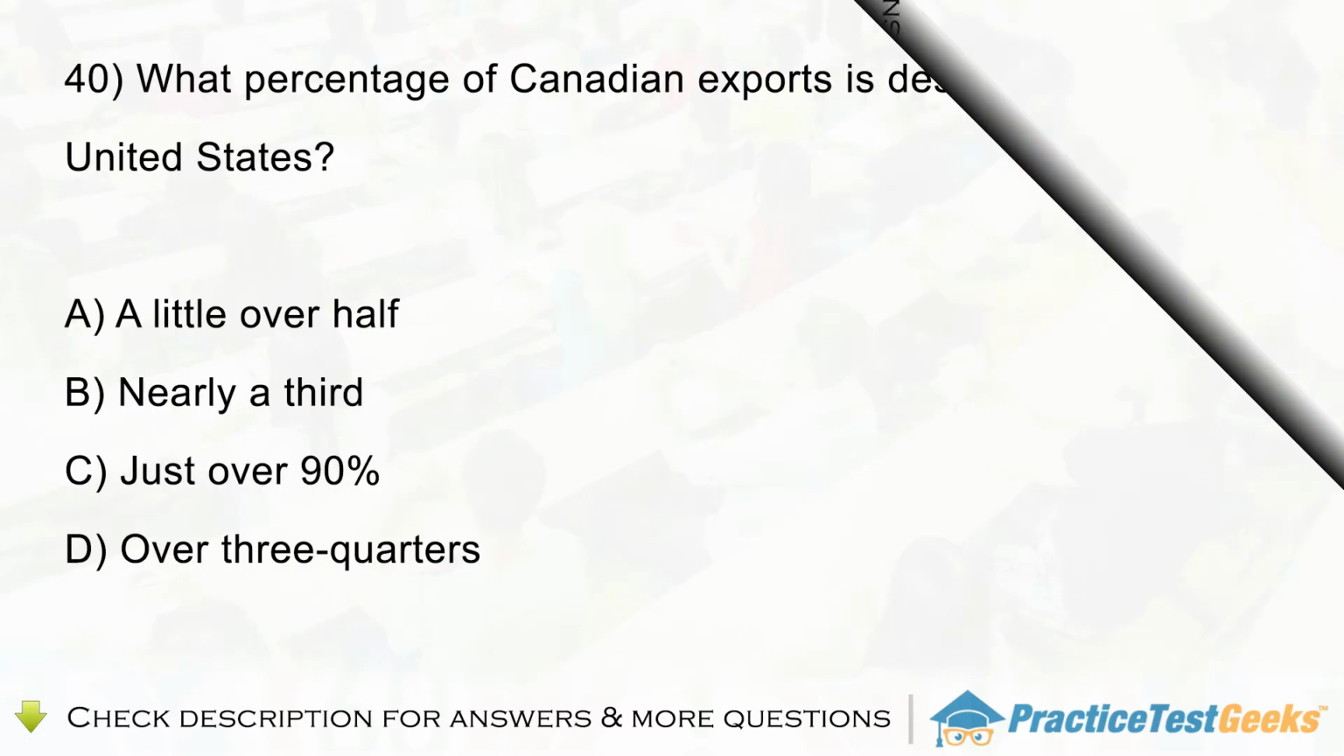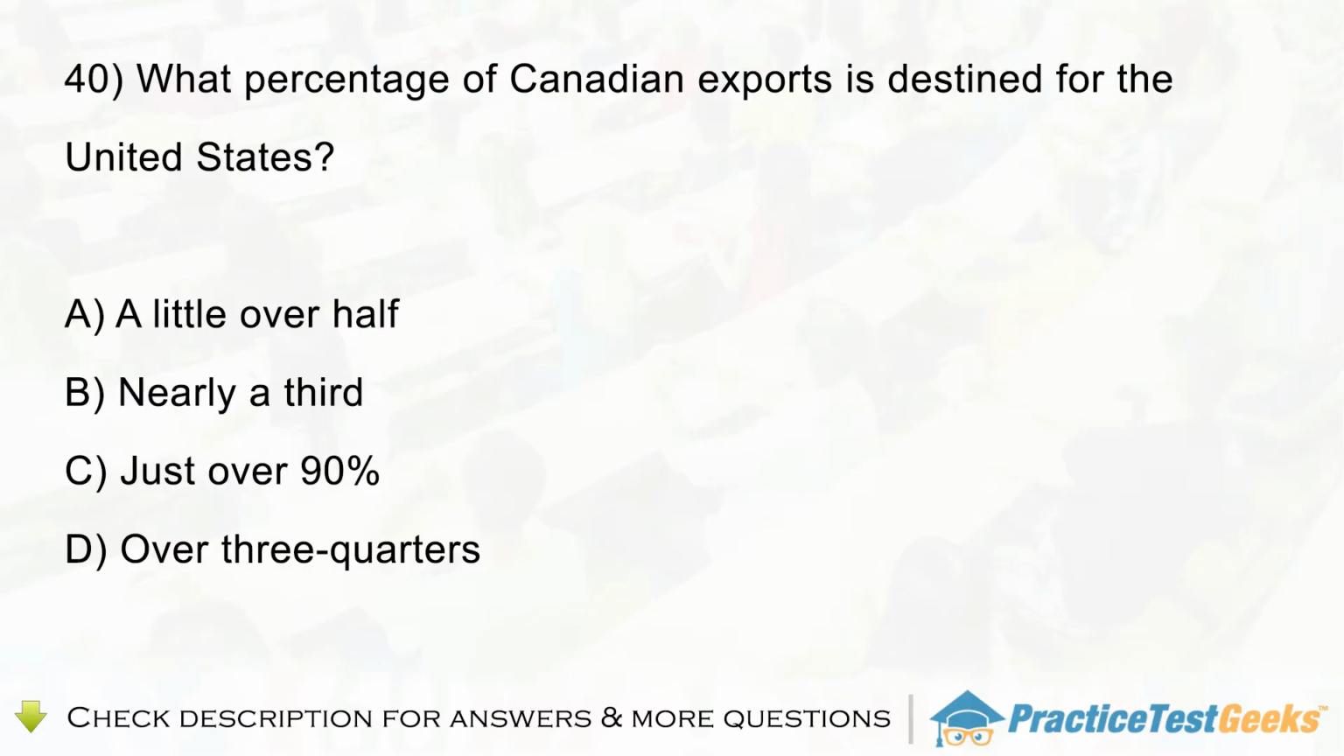Question 40. What percentage of Canadian exports is destined for the United States? A. A little over half. B. Nearly a third. C. Just over 90%. D. Over 3/4.